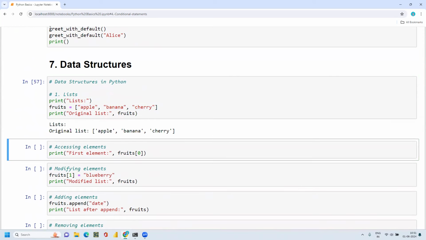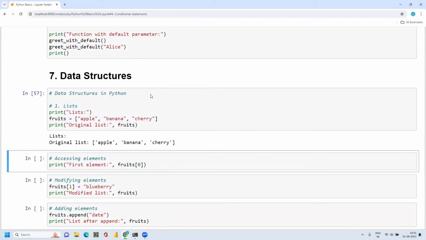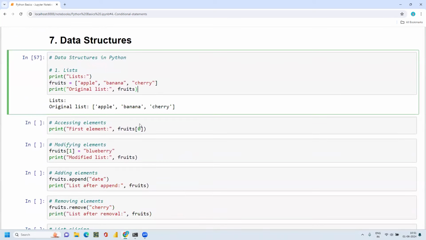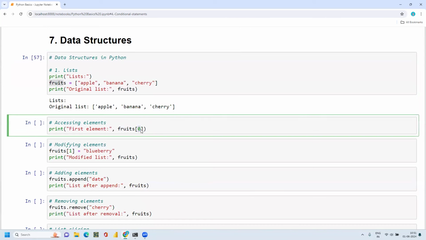This is how you can see a list. In lists, the indexing is such that the index of the first value is 0, then 1, then 2. So if I give fruits with the index value 0, then I'll get the first element.